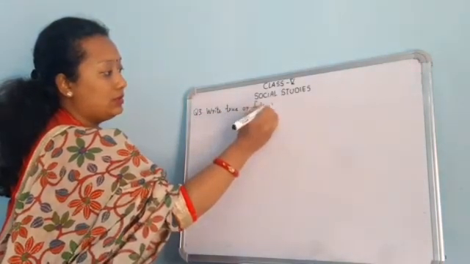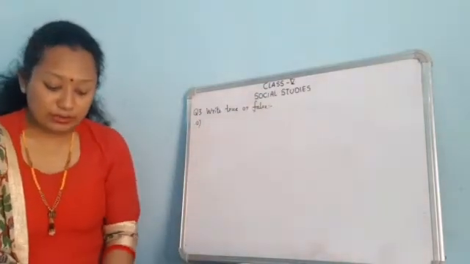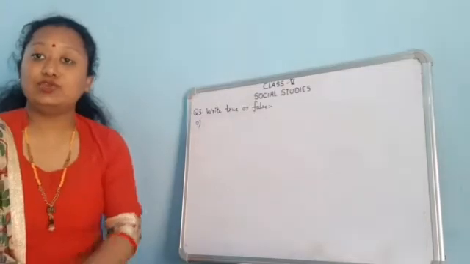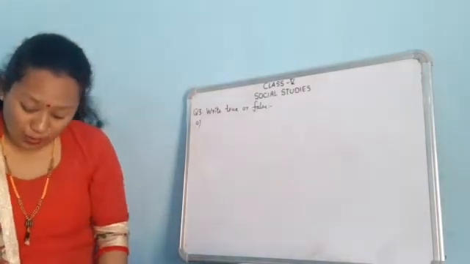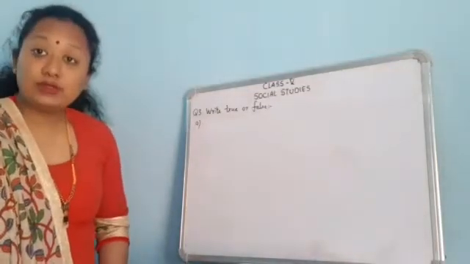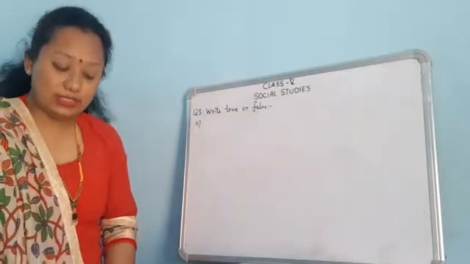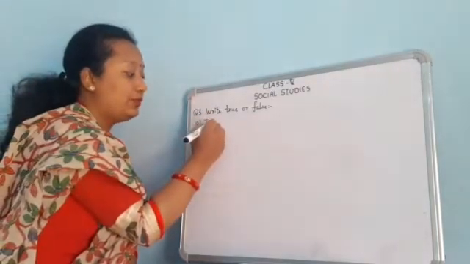So the first question is iron was discovered during the Chalcolithic age. Is it true or false? So, iron was discovered in Chalcolithic age. It is true. So, first answer is true.